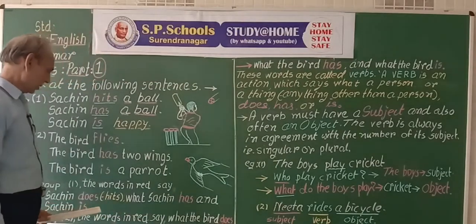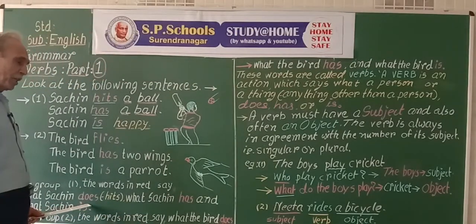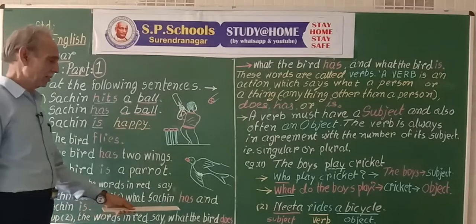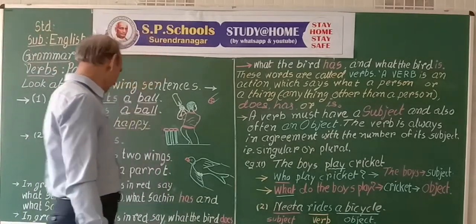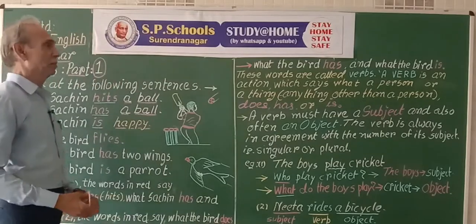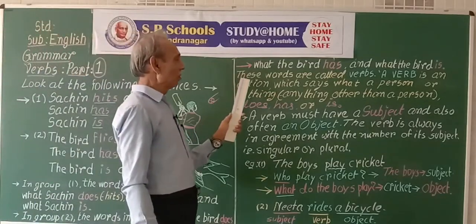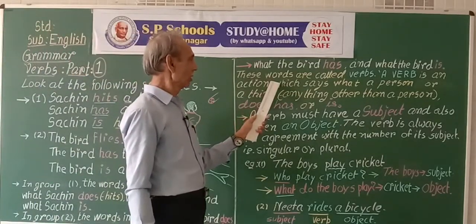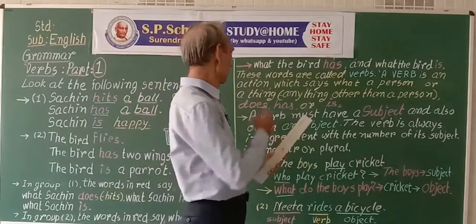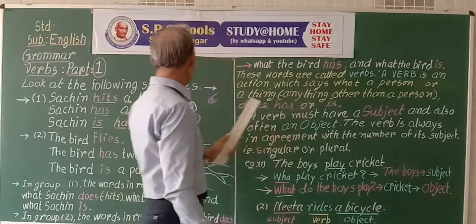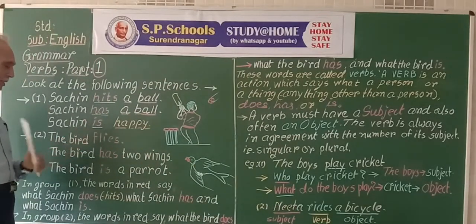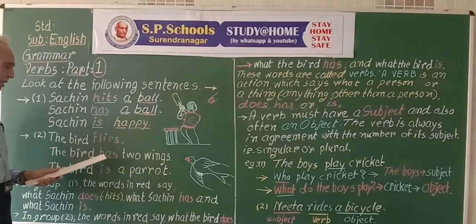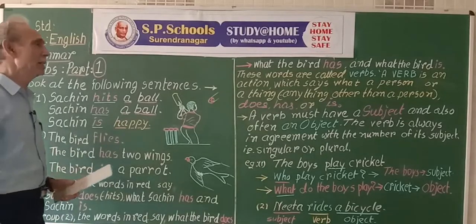Here, the action, possession, or state. The words like hits, has, is, flies, has, is.